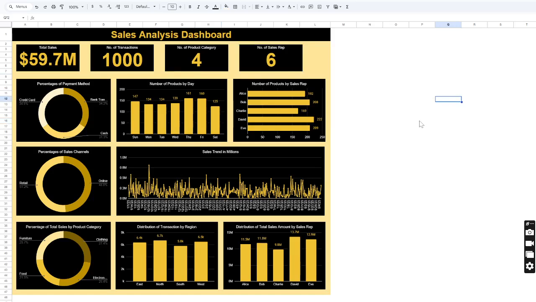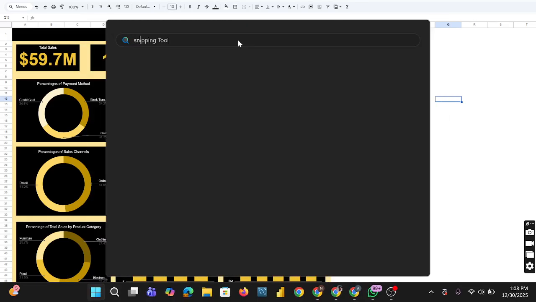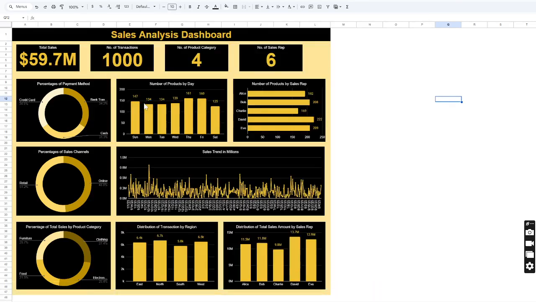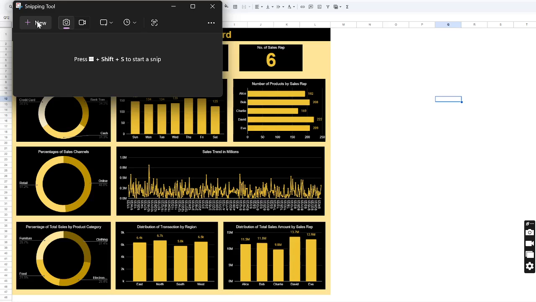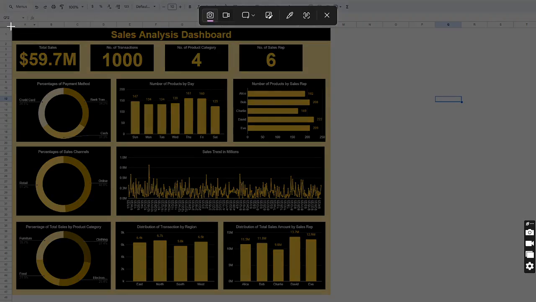Then on your keyboard, press your Windows button to open the search bar. Then search for snip. This is the snipping tool. Click on the snipping tool. Once that is up, click on new. Then with this plus sign that you can see here at the top right corner, I don't want to capture any part of the Google Sheet. So at the top right corner from the beginning of my dashboard, you see where the plus sign is right here.